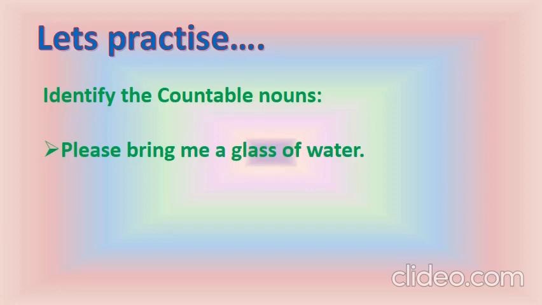So let's see, glass and water, right? These two are nouns. But which is countable and which is uncountable? As we are to identify only countable here, what's my answer? Glass. Because glasses we can count, but water, as told, is an uncountable noun, we cannot count.